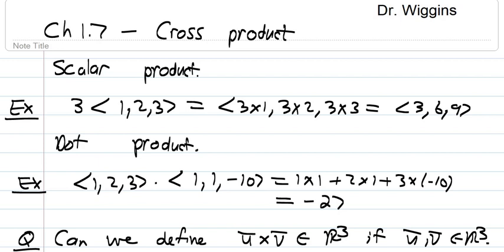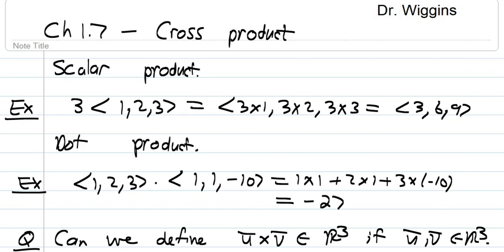Then we also have the idea of dot product, or some textbooks call it scalar product, where you have two vectors and you turn it into a real number. So if you have the vector (1, 2, 3) and you dot it with the vector (1, 1, -10), you multiply the first components, 1, multiply the second components, 2, multiply the third components, which is -30. You add it up, it becomes the number -27.